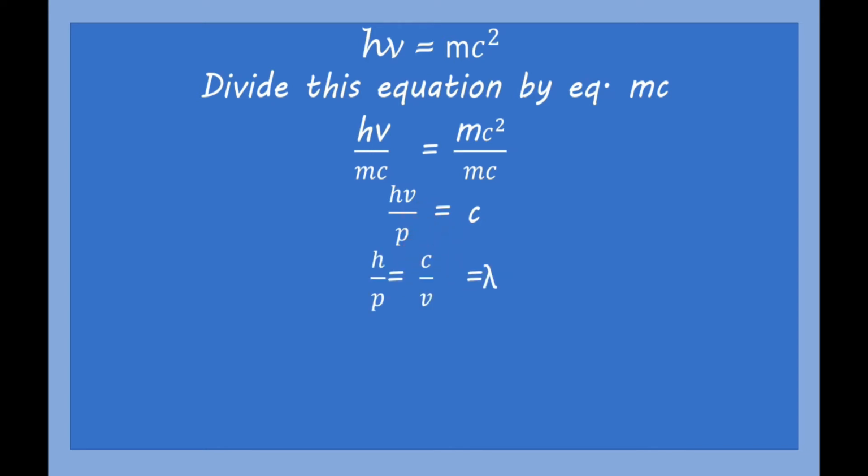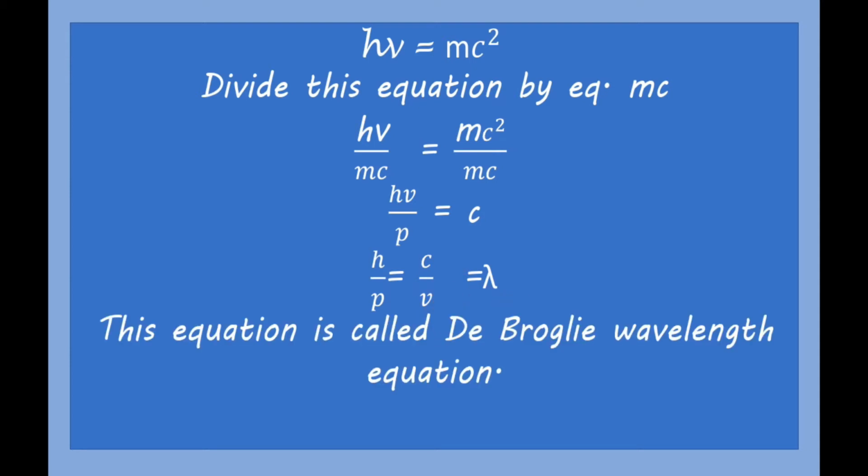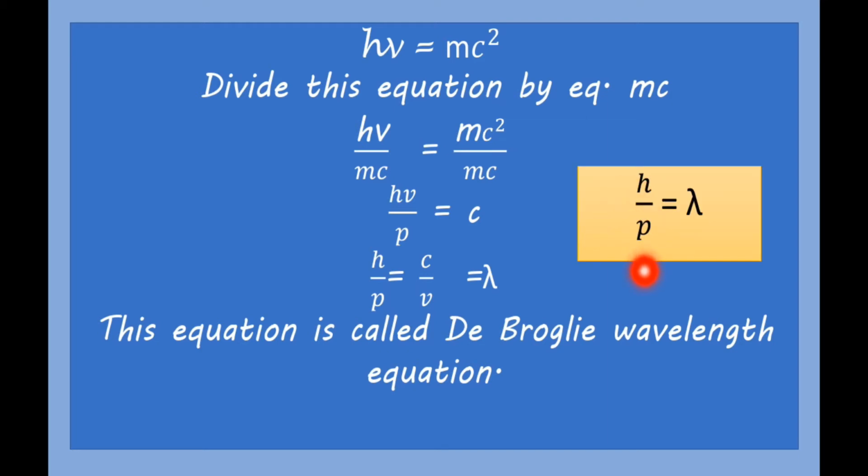The same equation we can write in this way also, h upon p is equal to c upon nu, and c upon nu is equal to lambda, that is the equation of frequency. So we can replace c upon nu by lambda and we will get the equation of de Broglie wavelength, that is h upon p is equal to lambda, which is called the de Broglie wavelength equation.